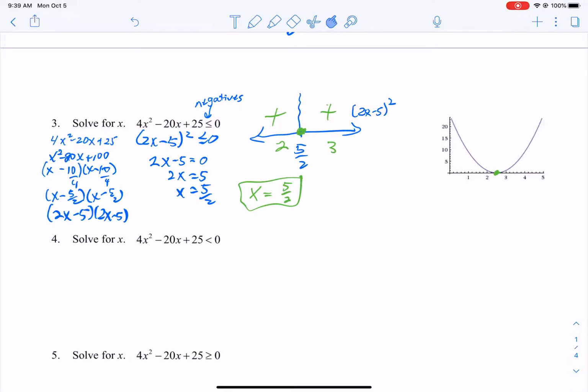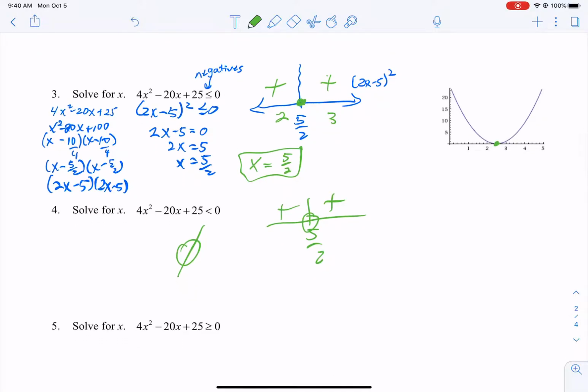Now, using this exact same plus-minus chart, we can answer the next question. Where is it less than 0? Well, if we look at the plus-minus chart, these were positives. This would be an open circle. We would not color anything else. That's a no solution. There's no place that it's less than 0.